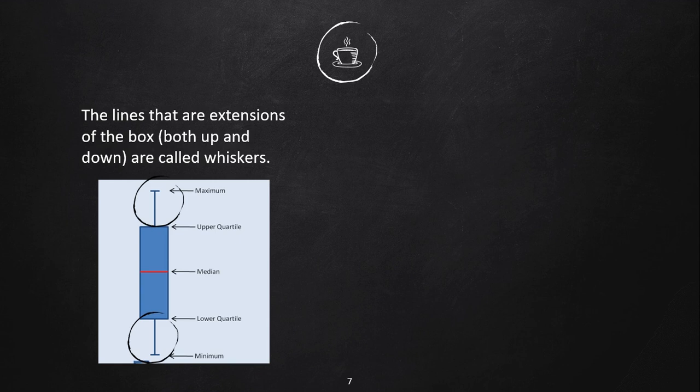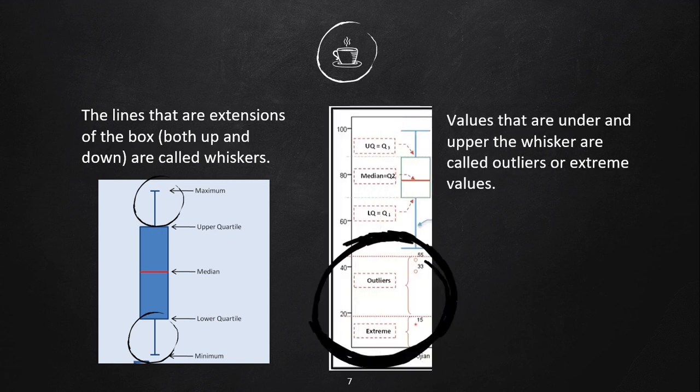Next, the lines that are extensions of the box, both up and down, are called whiskers. And values that are under and above the whiskers are called outliers or extreme values.